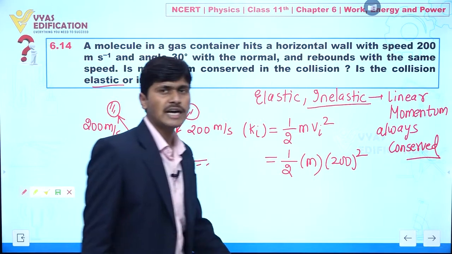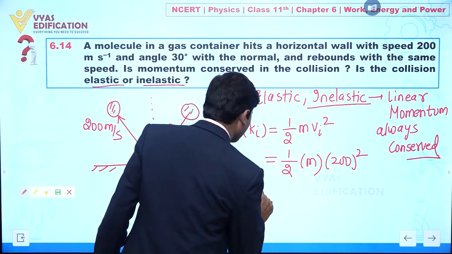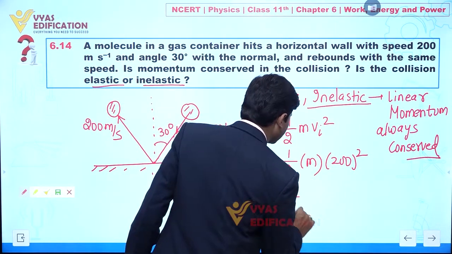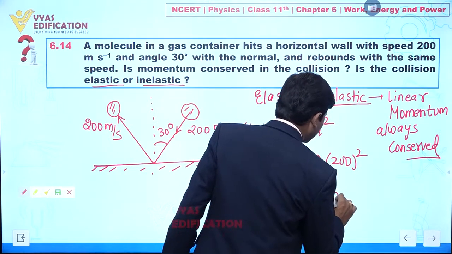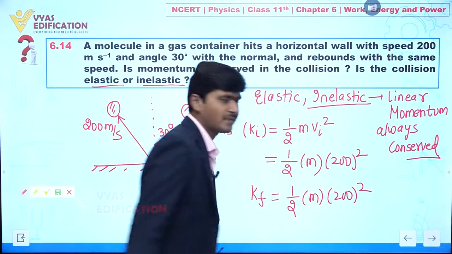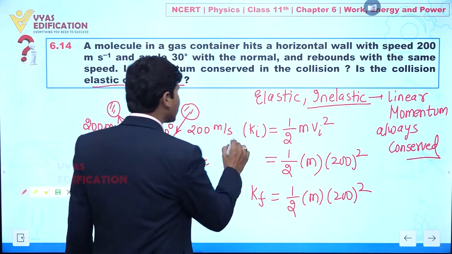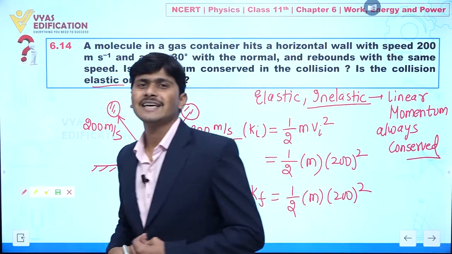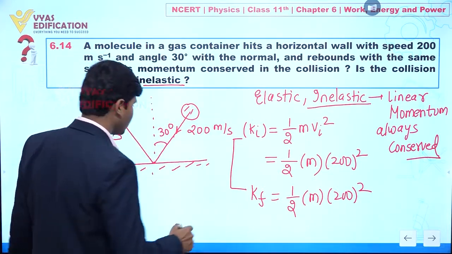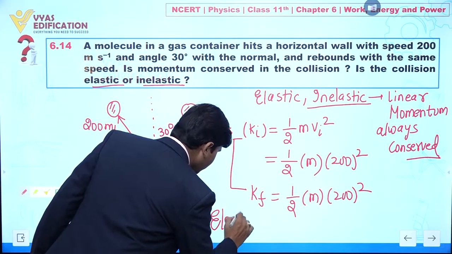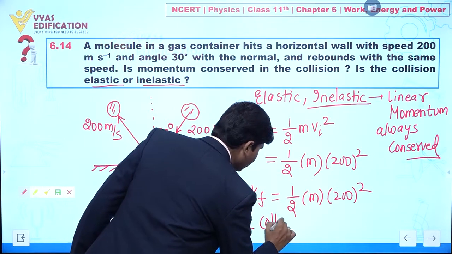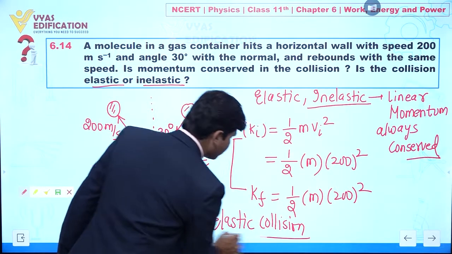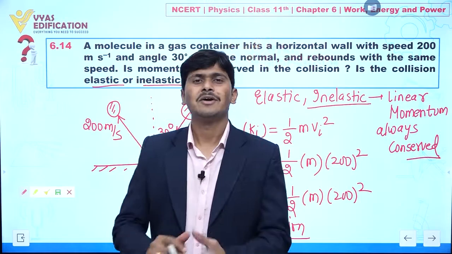So this is the initial kinetic energy. We can also find the final kinetic energy. This is given by half m into 200 square. Now you can see initial kinetic energy and final kinetic energy are the same. It means this is a case of elastic collision. So this one is an elastic collision. Clear to everyone? So this is all about this question.